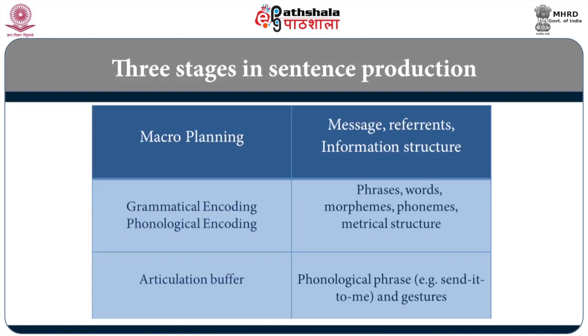At the next level, you have the grammatical encoding and phonological encoding, which deal with the units at this second level: phrases, words, morphemes, phonemes, metrical structure. Now I am combining grammatical and phonological coding together to emphasize the units that we deal with at the second level.